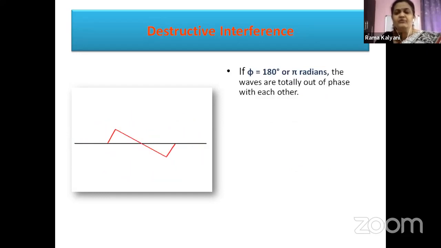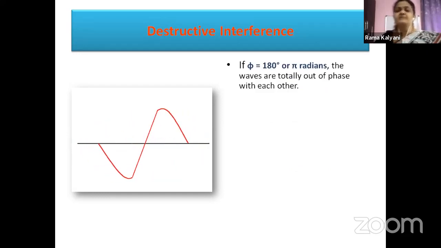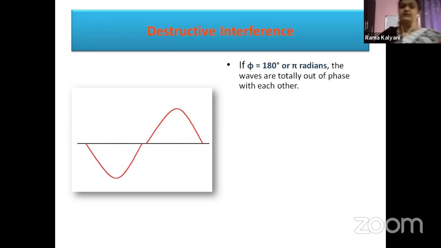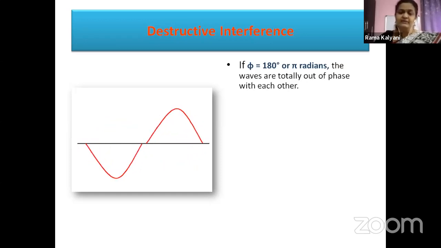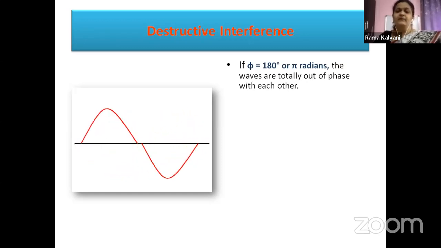When do we say they are out of phase? When phi is equal to 180 degrees or pi radians. When the phase difference is 180 degrees or pi radians, the waves are said to be totally out of phase with each other.